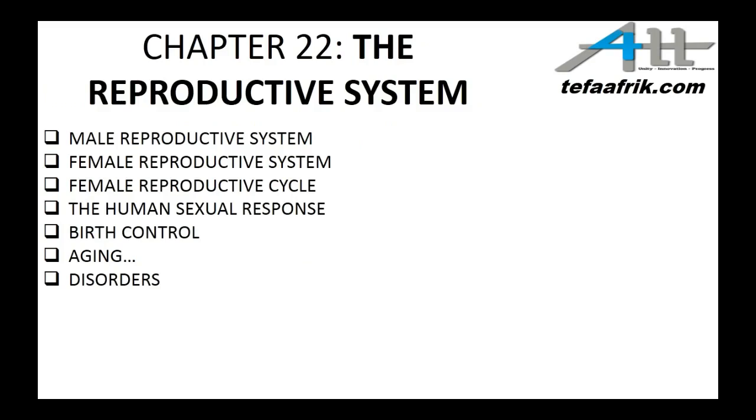Under the reproductive system, we will look at the male reproductive system as a whole, the female reproductive system. We'll also look at the female reproductive cycle, the human sexual response. We'll look at birth control. We'll talk of the relationship between aging and the reproductive system, and we'll look at the different homeostatic imbalances of the reproductive system.